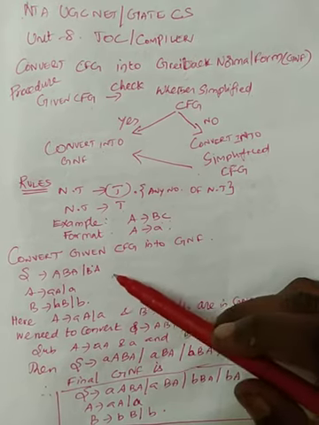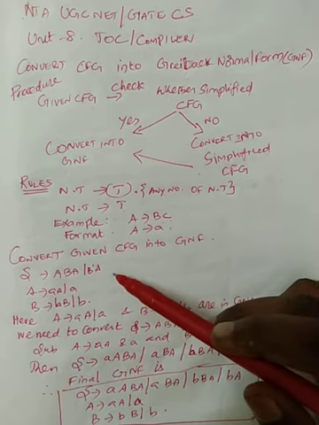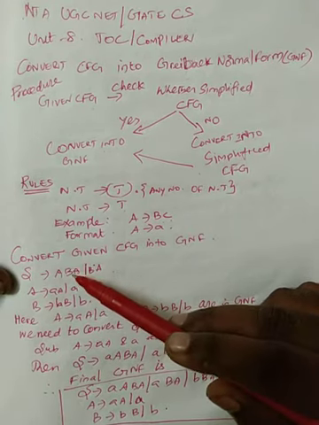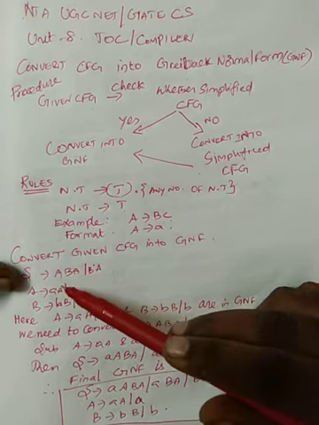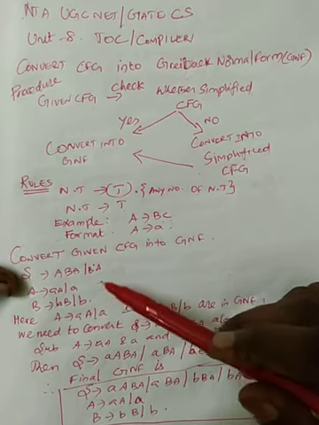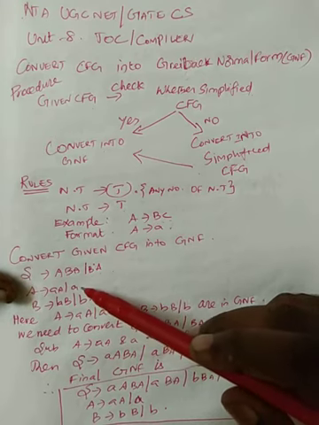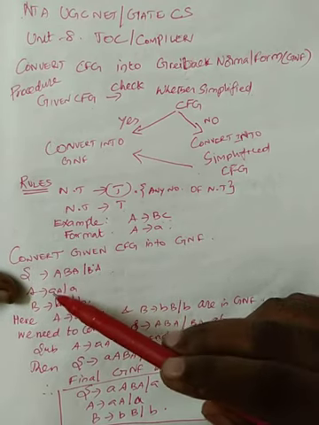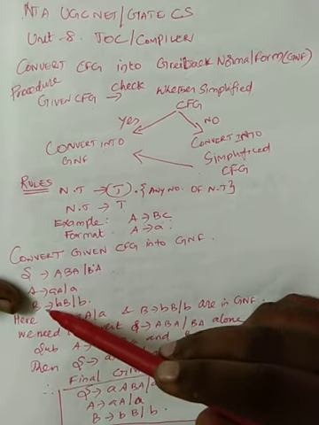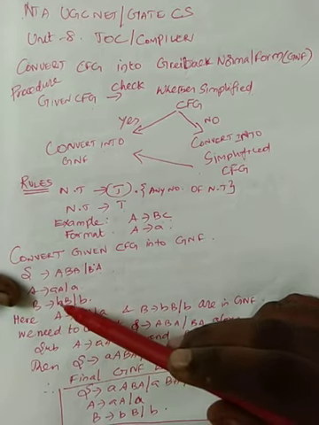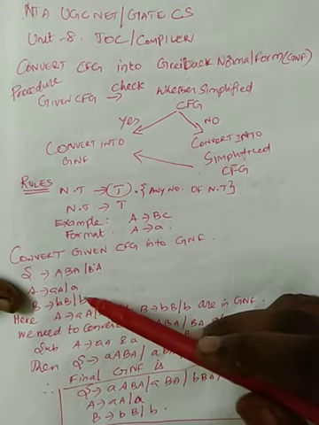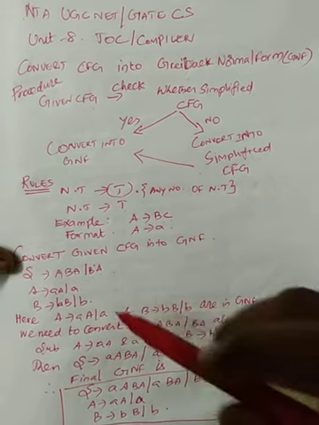Now I am going to take one context-free grammar. S tends to capital A, capital B, capital A, or S tends to capital B, capital A. Then the other rules here: A tends to small a, capital A, or A tends to small a, or capital B tends to small b, capital B, or capital B tends to small b. Okay, now from this